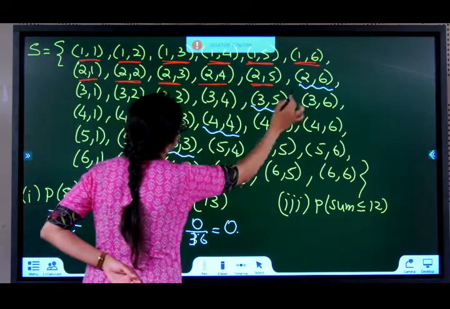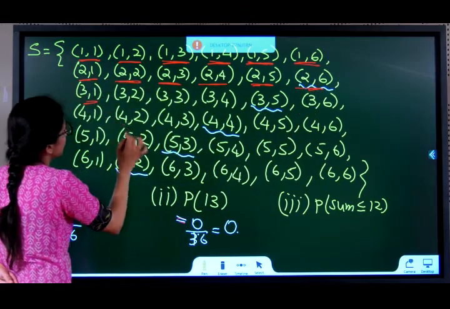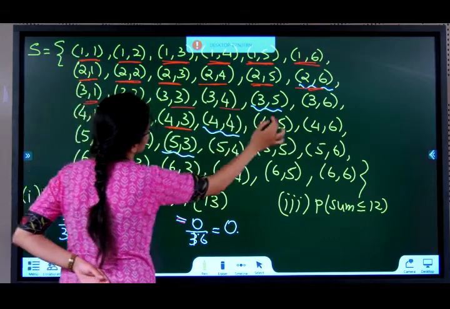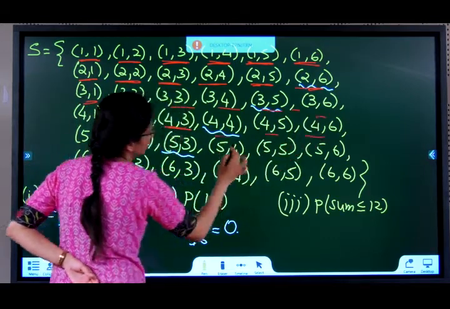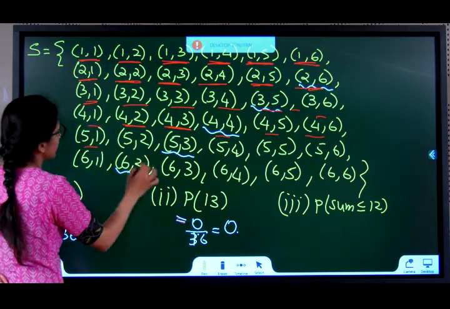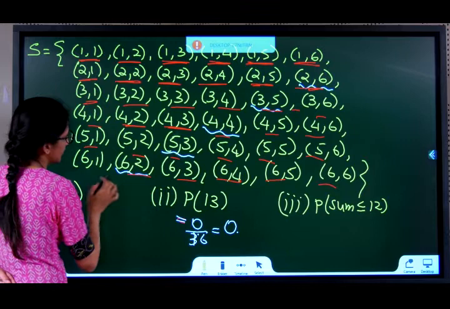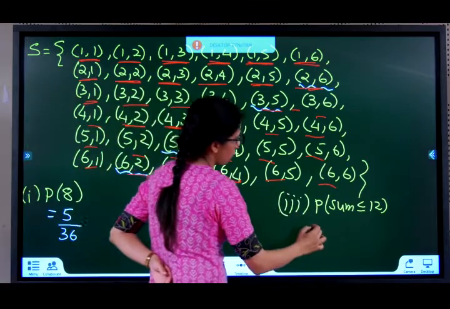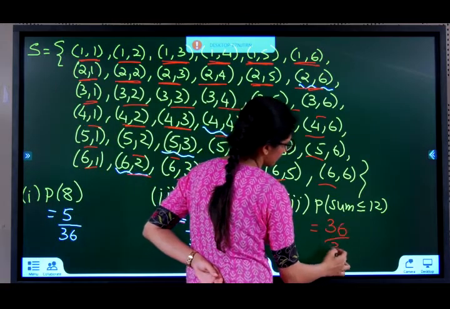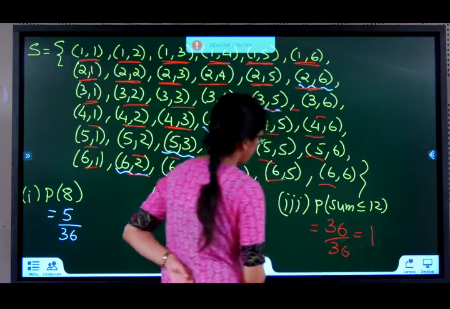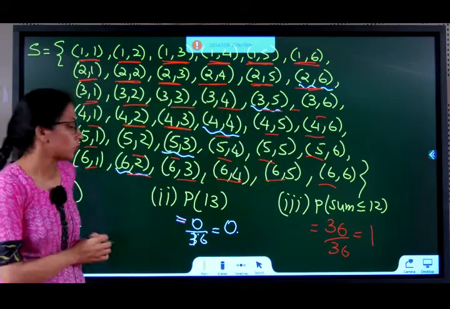Basically, check every number, it is less than 12. See, all are less than or equal to 12. Yes. So, all possible cases by 36. 36 by 36, 1.